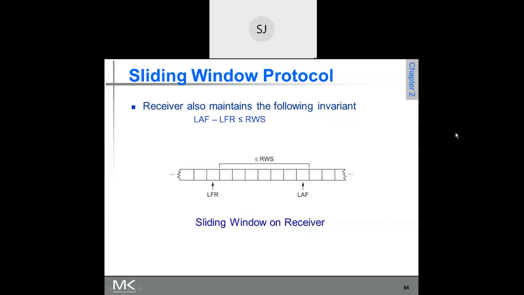Now the thing is, I said there is no point in having a receiving window more than the sending window. Why? It is very simple, a general approach.